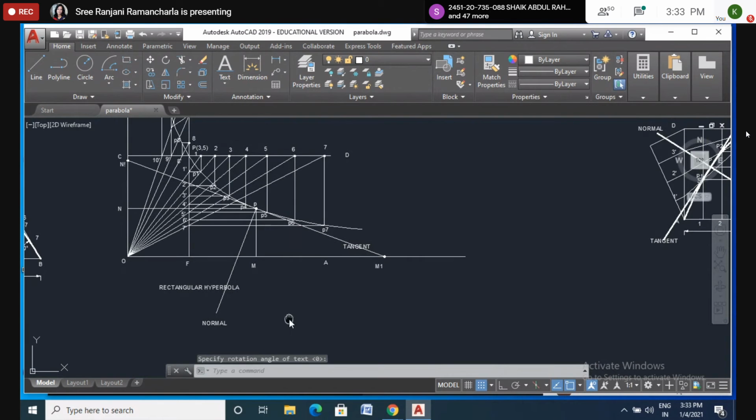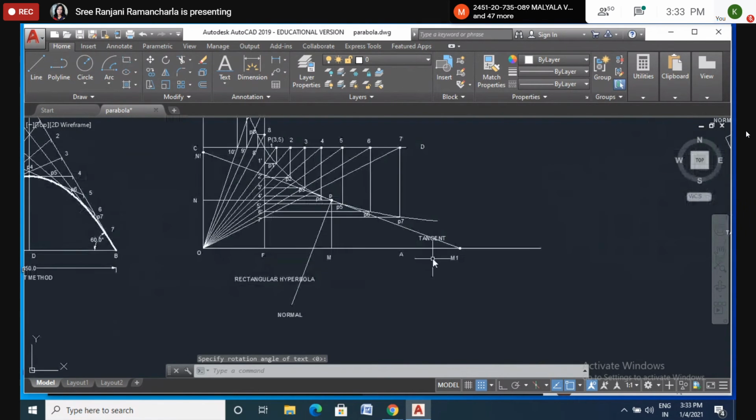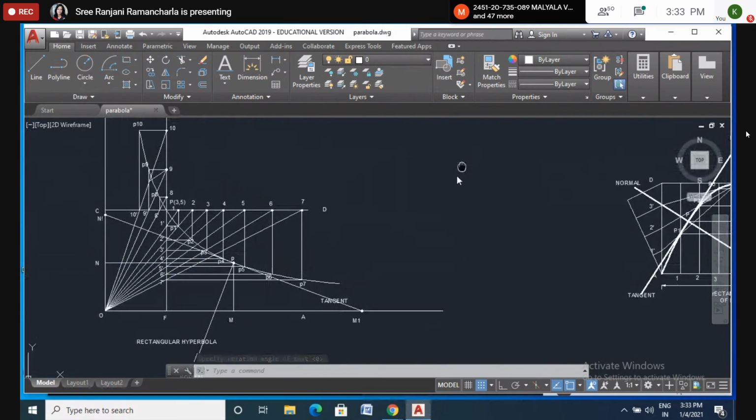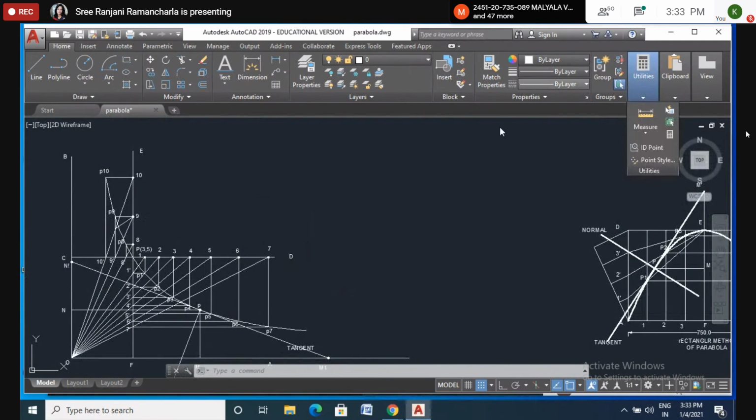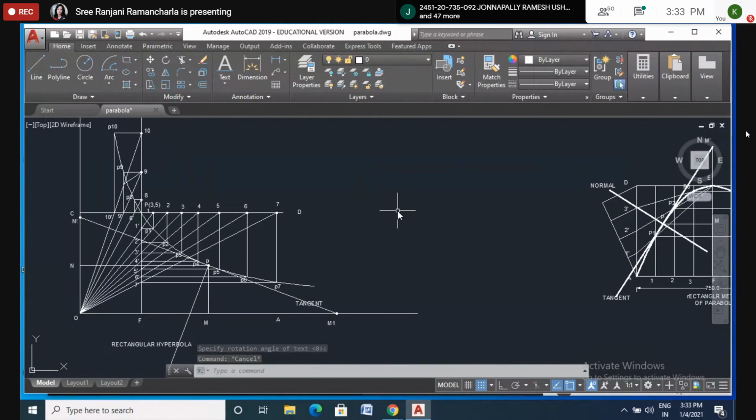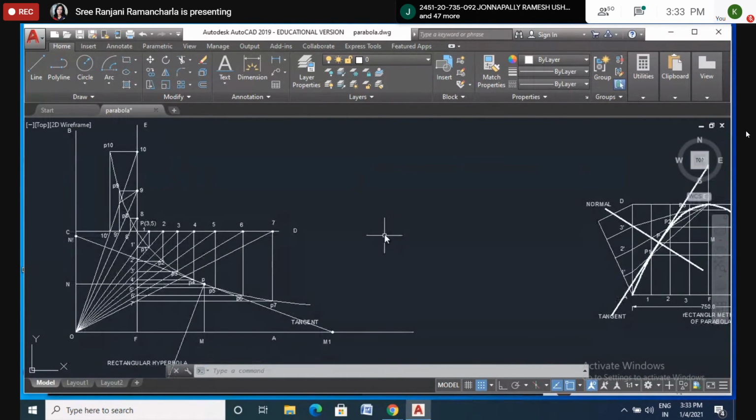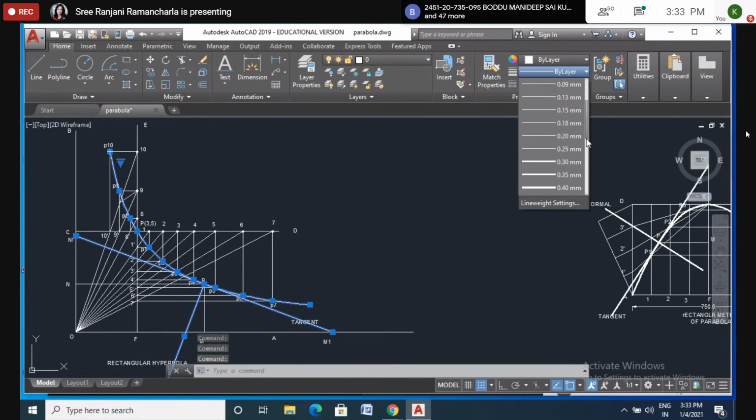Now it's clear. Now I want to highlight the important elements in this figure. What are those important elements? Yes, anyone? Hyperbola, tangent, normal. Yes, so I will select this hyperbola, tangent, and the normal, and make them thick lines by layer.